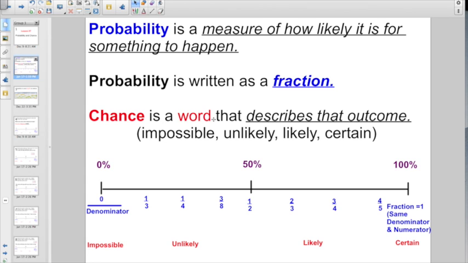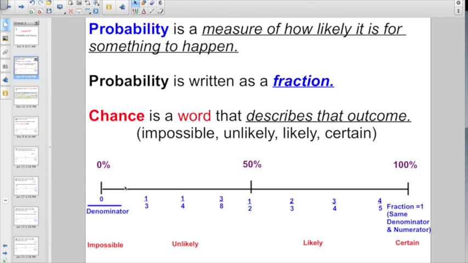Chance is a word that describes the outcome, and you have four chance words: impossible, unlikely, likely, or certain. Here's how they play out on a number line. If you had 0% or any fraction with 0 as the denominator, that means the chance is impossible. It is never, ever, ever going to happen.